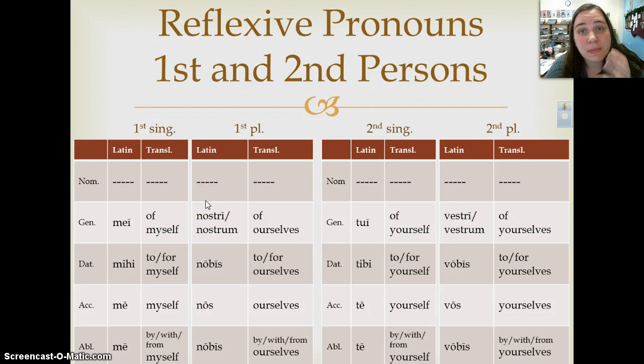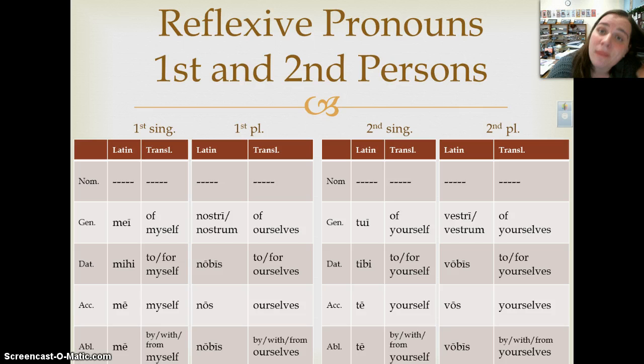Again, that's because the whole function of a reflexive pronoun is that it refers back to the subject. We tend to use the term myself for the first person singular in English, ourselves for the first person plural, yourself for the second person singular, and yourselves for the second person plural.